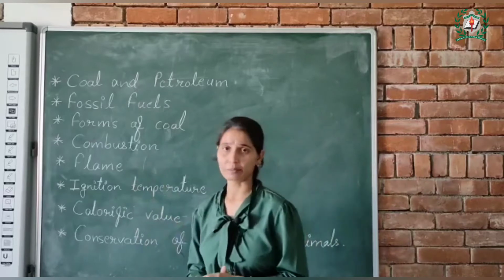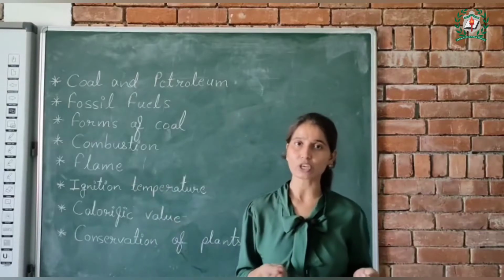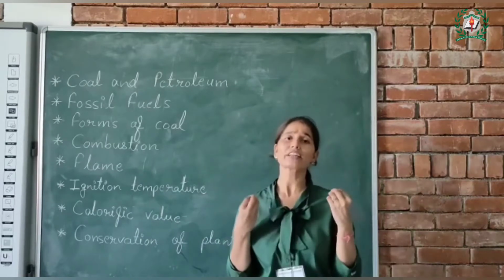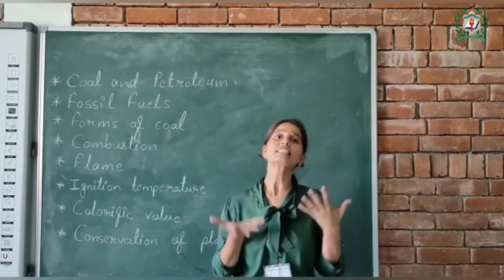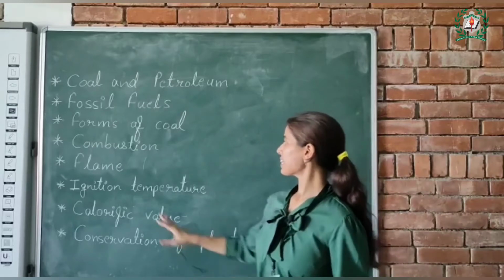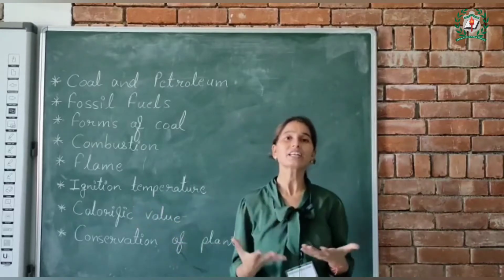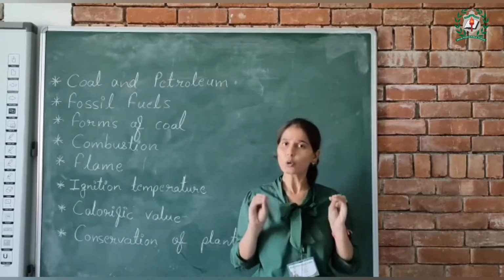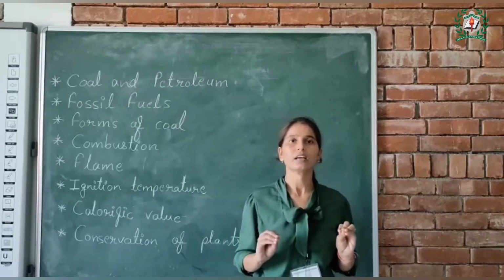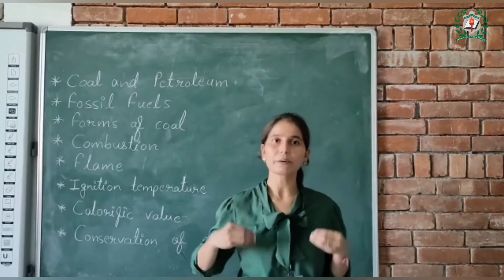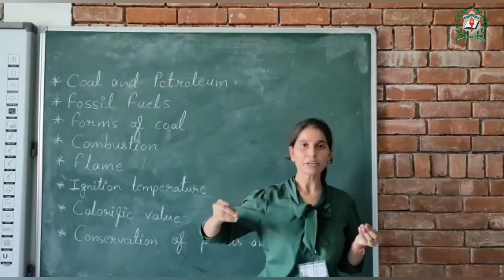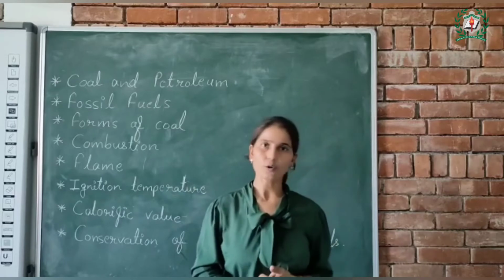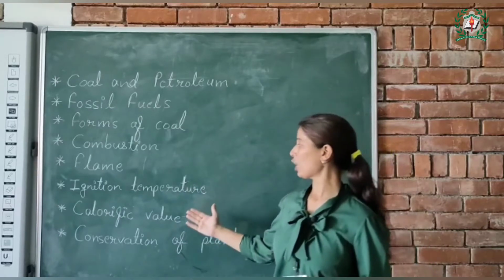Next is flame. What is flame? When combustion takes place or when something is burning, then that yellow area or that active area or that illuminating area is known as flame, okay? Next is ignition temperature. What is ignition temperature? Ignition temperature is that lowest temperature on which a substance starts to burn. जब भी कोई चीज सबसे कम टेम्परेचर पर जलना शुरू करती है, then that temperature is known as ignition temperature of that substance.